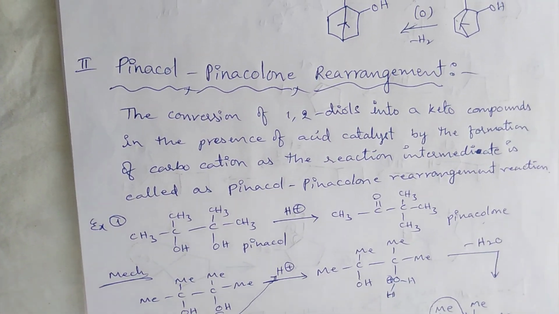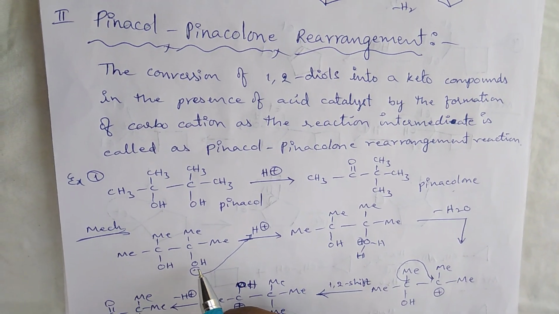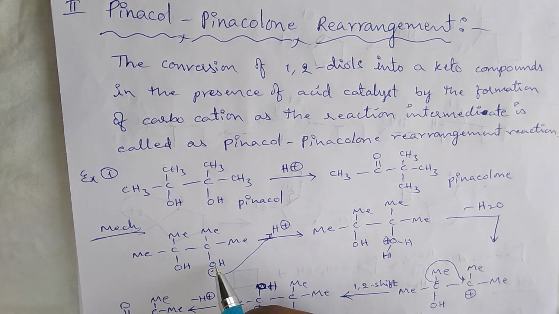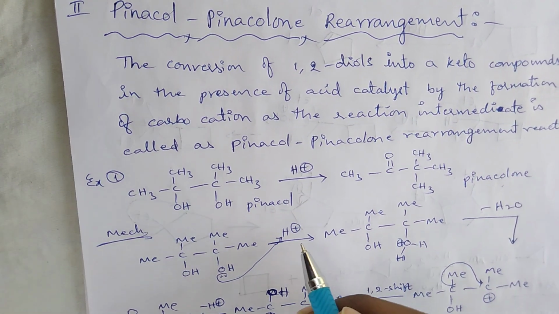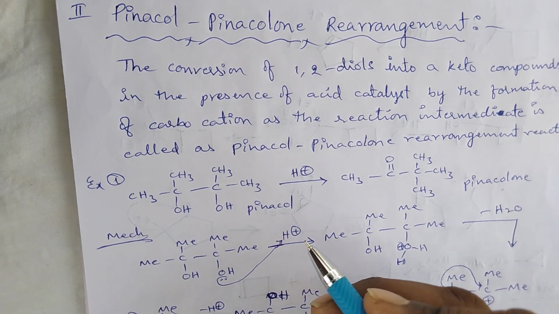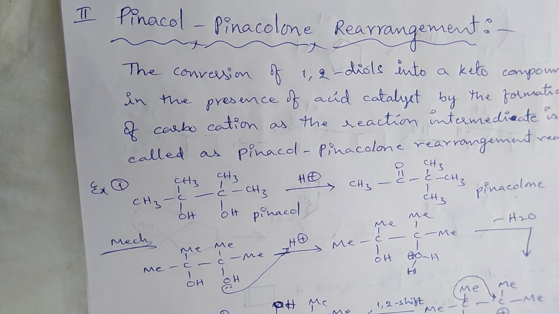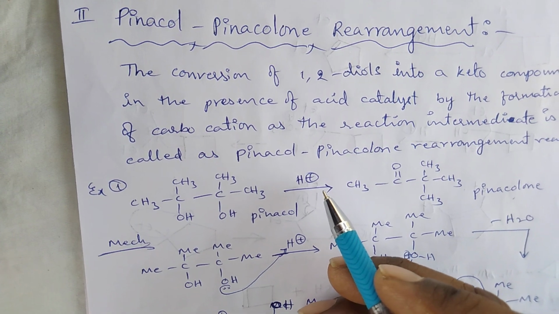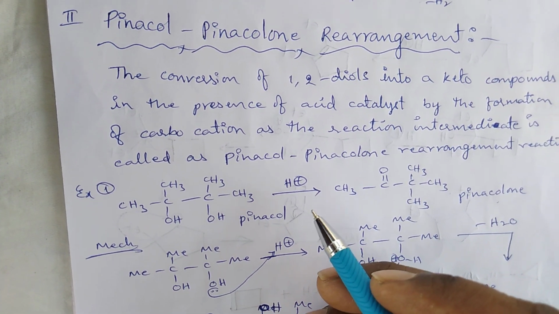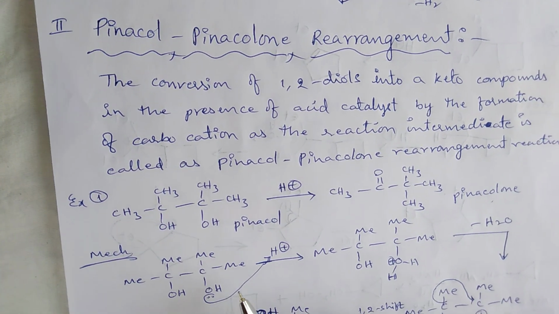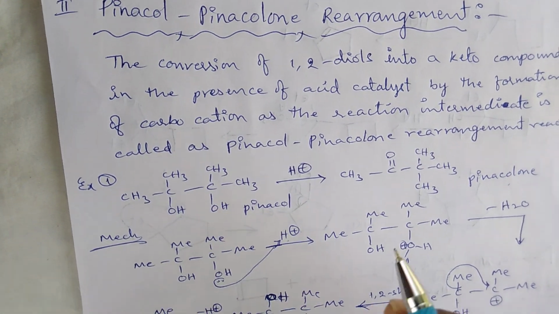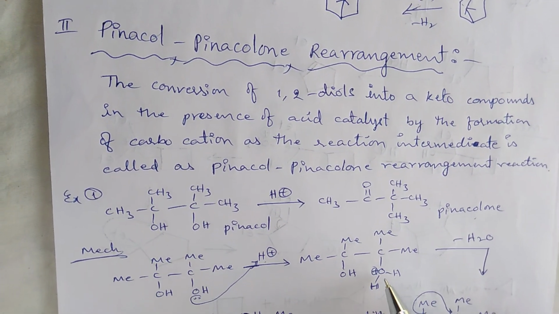Okay. Here one of the hydroxy groups of pinacol reacts with the acid catalyst. The acid may be concentrated H2SO4 or HNO3 or phosphoric acid, any one, and in the presence of this acid catalyst the hydroxy group is protonated.